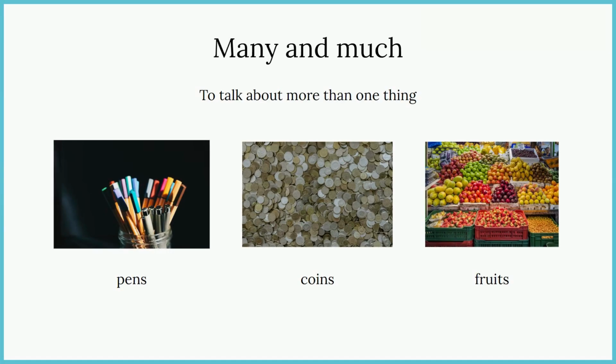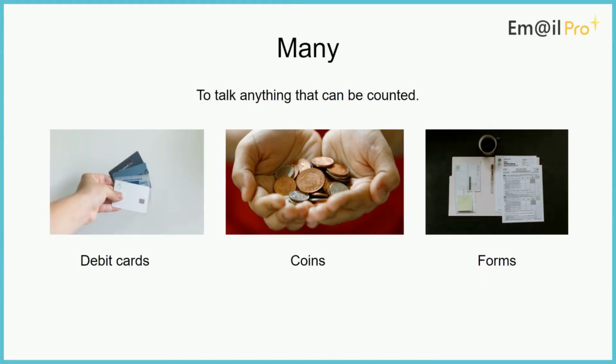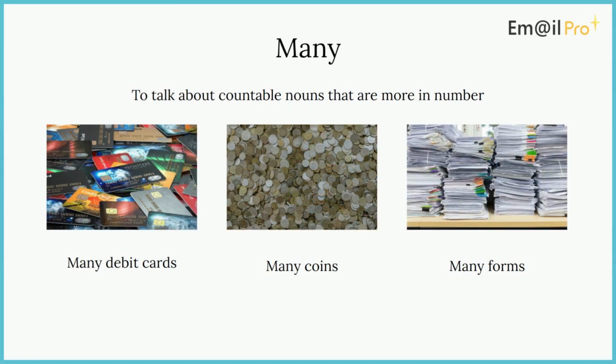Many and much are used to talk about more than one thing. Use many to talk about debit cards, coins, and forms, or anything that can be counted. Use many to talk about countable nouns that are more in number. For example, many debit cards, many coins, and many forms.